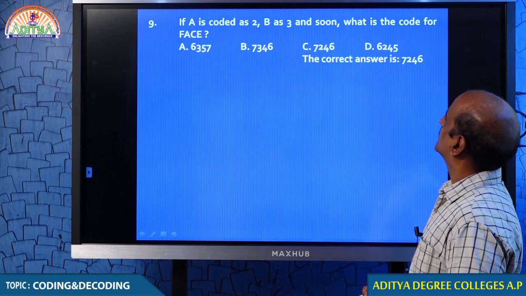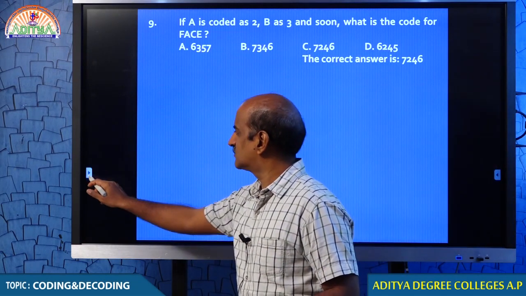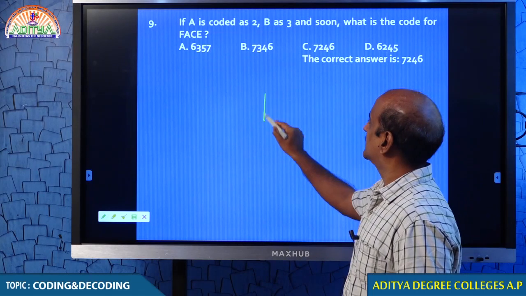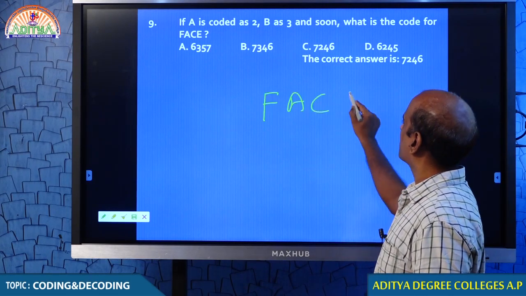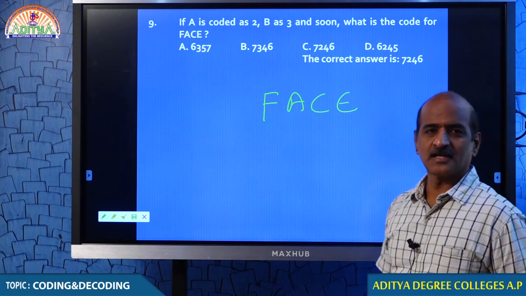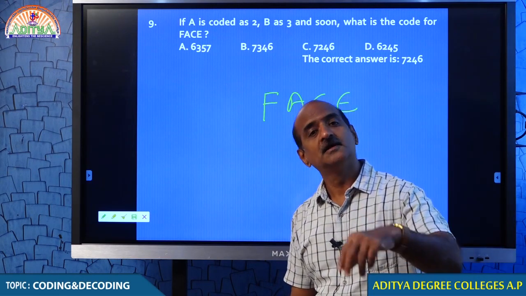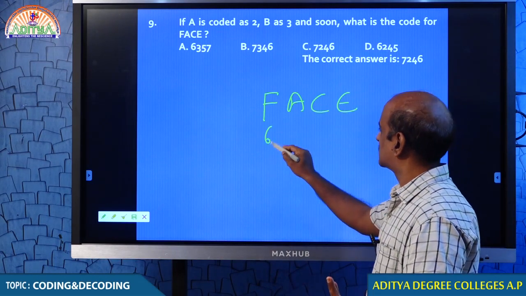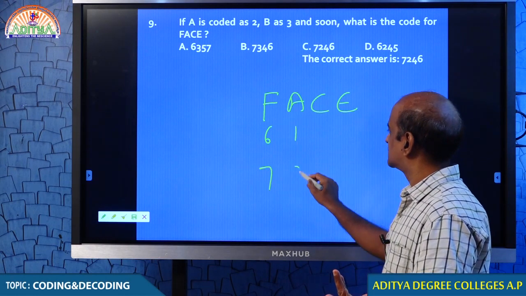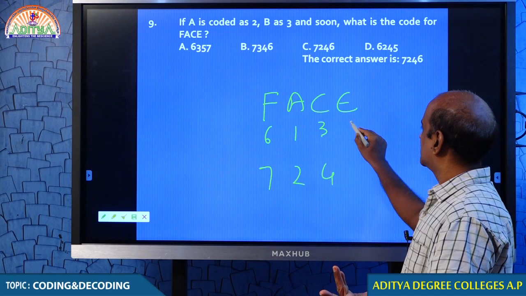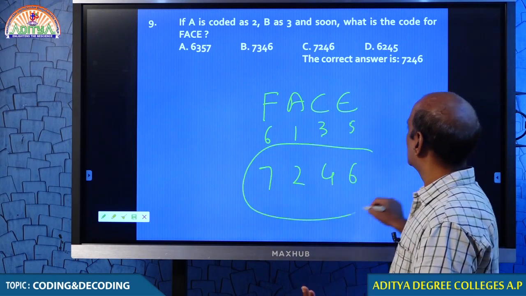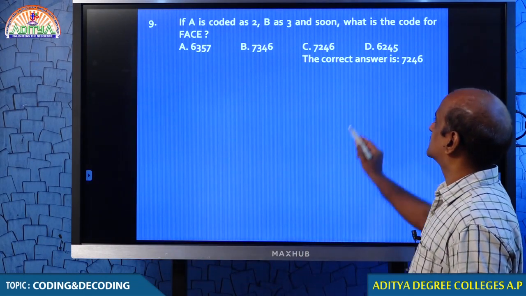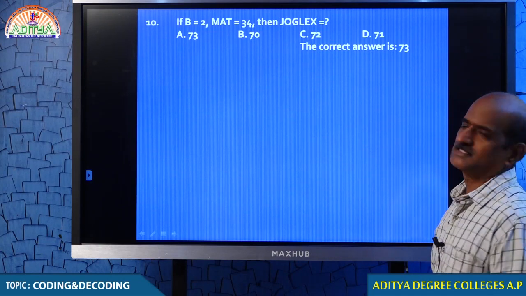Question number 9, oh students, just look at that. In question number 9, A is coded as 2, B is coded as 3. Actually, A is 1 plus 1, B is 2 plus 1, F is 6, so 7. A is 1, 2, C is 3, 4, E is 5, 6, therefore 7, 2, 4, 6. Increase each value by 1 and you get your answer. Question number 10. That is it.